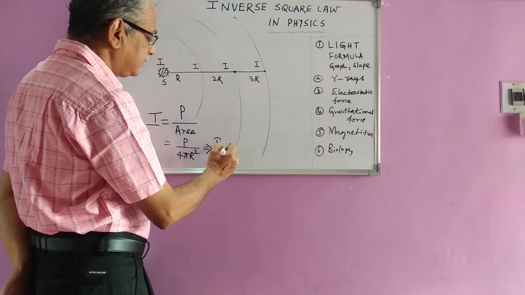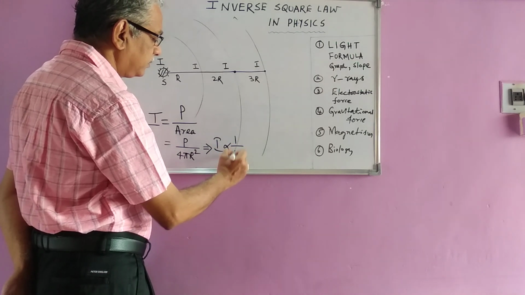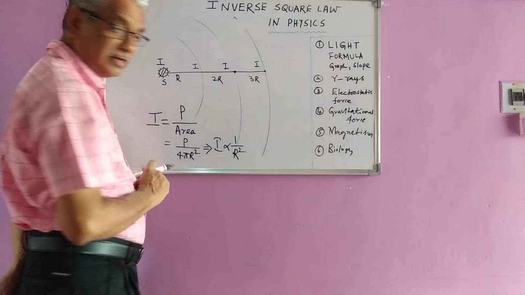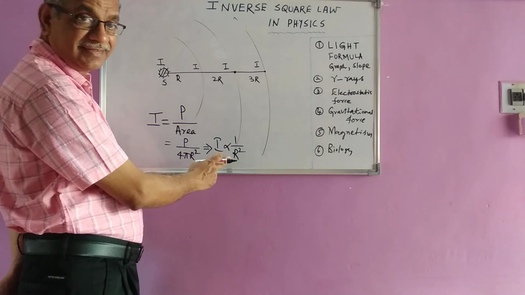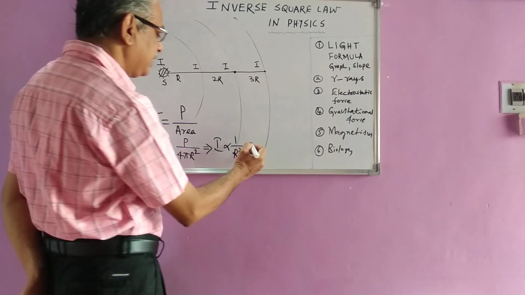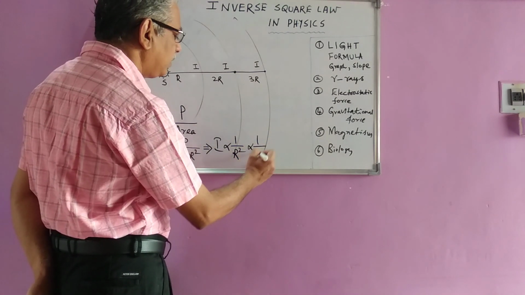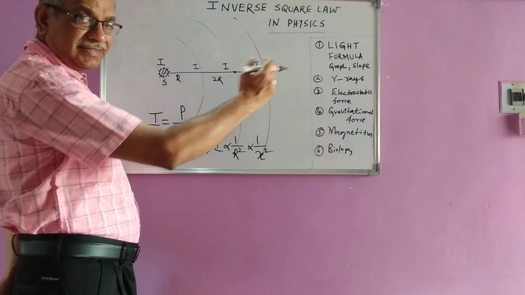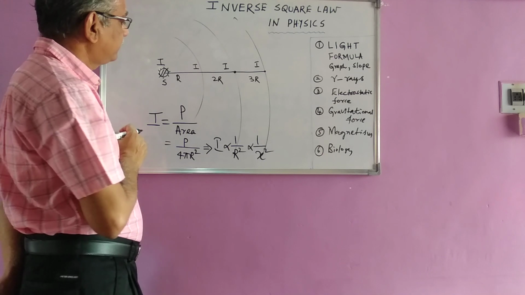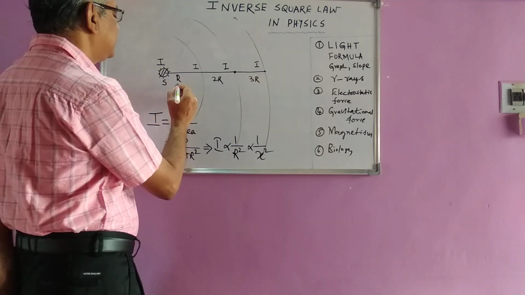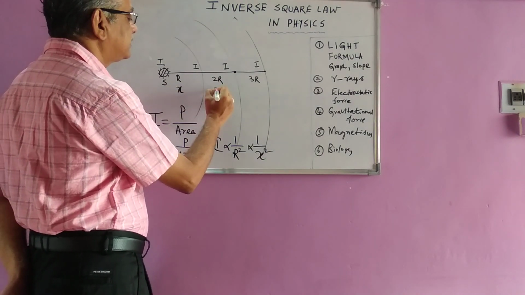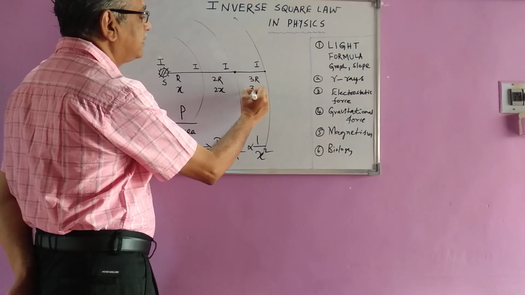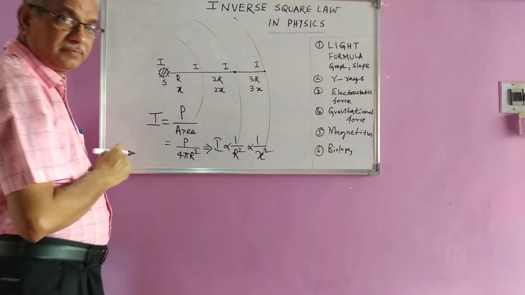Intensity is proportional to 1 by r square, where r is the distance. This can also be written as 1 by x square, where we call x the distance from the source. So it is at distance x, distance 2x, distance 3x, like that.